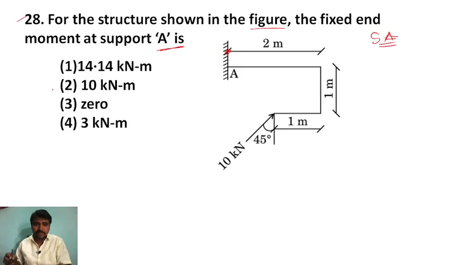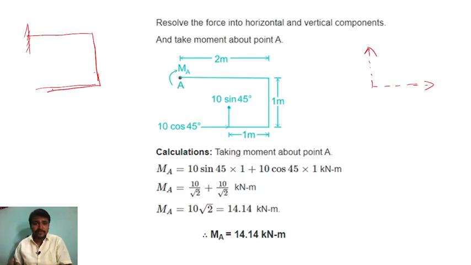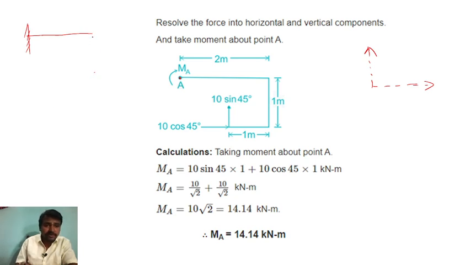I think the diagram is like this only. And this one is like this, you can see. One minute, don't worry, I will draw one more time, because clarity is important. This is the fixed support here.